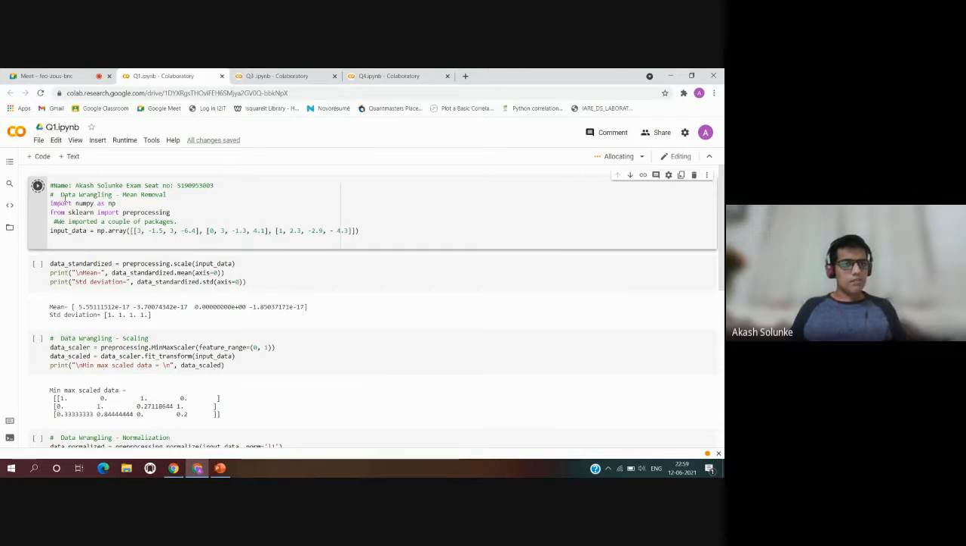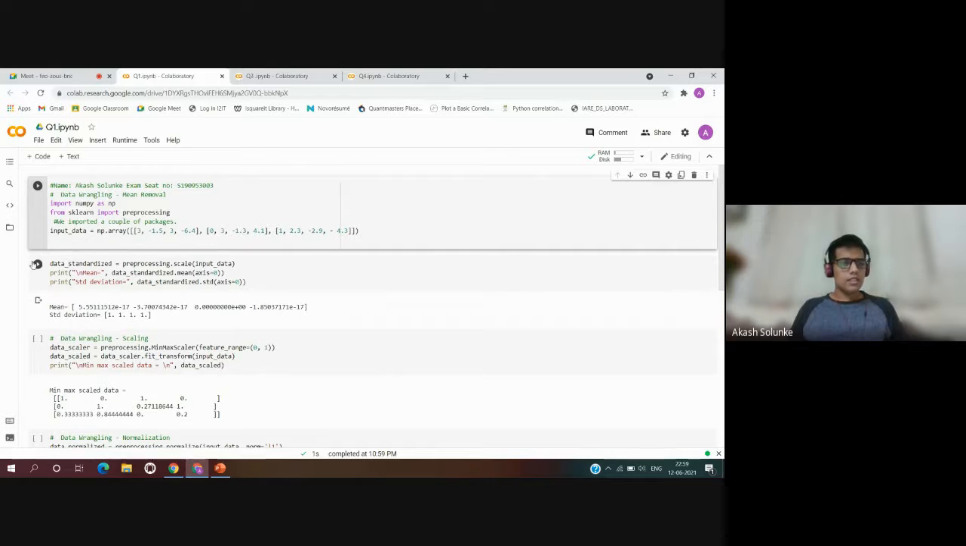Explaining the first code, import NumPy as np. It will import the NumPy library. From sklearn, this sklearn library, we are importing the pre-processing package, and here we have input data equal to, where we have typed the array elements.